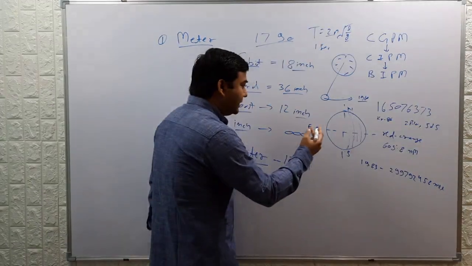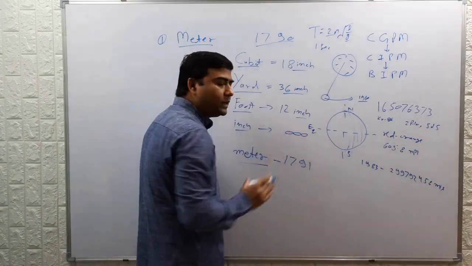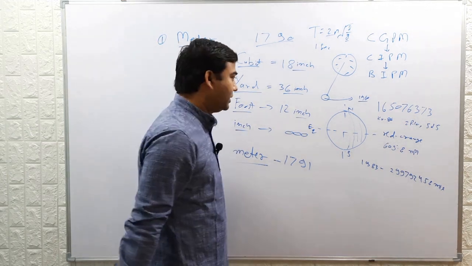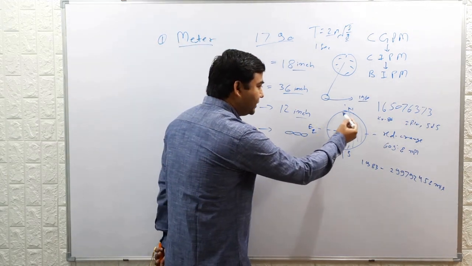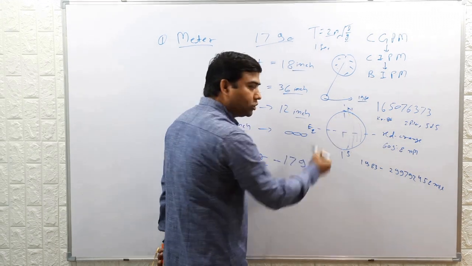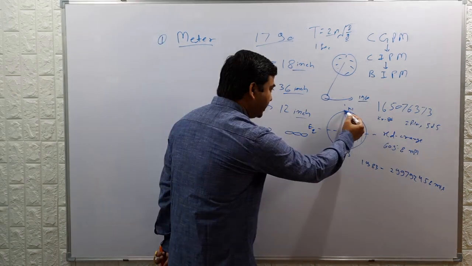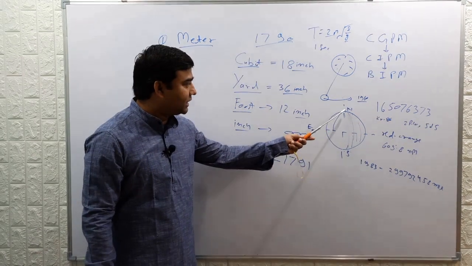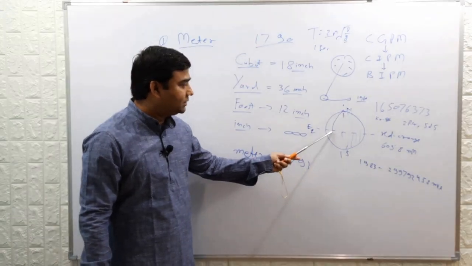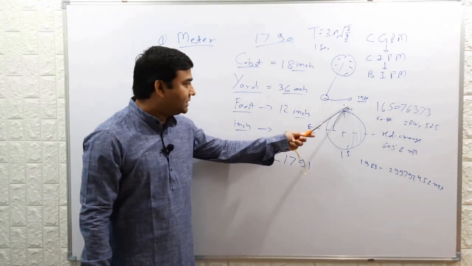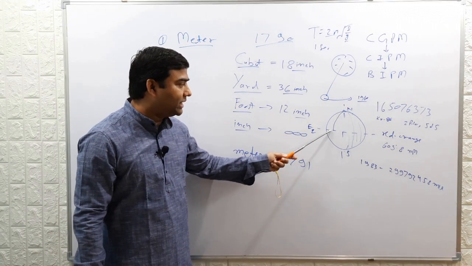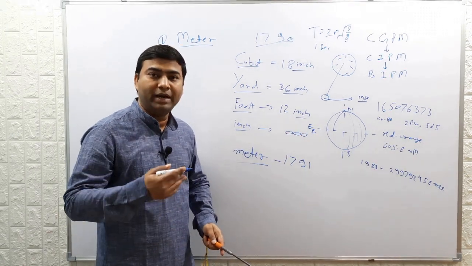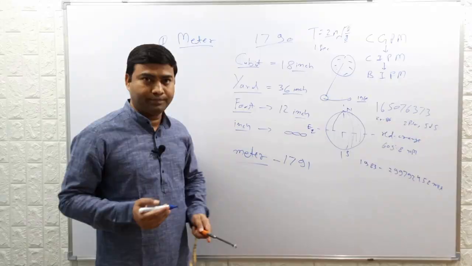So a specific meridian was selected to define the meter, and as per that meridian, it should start from the north pole and end at the equator. And this line, which is called a meridian, should pass through Paris and Barcelona.